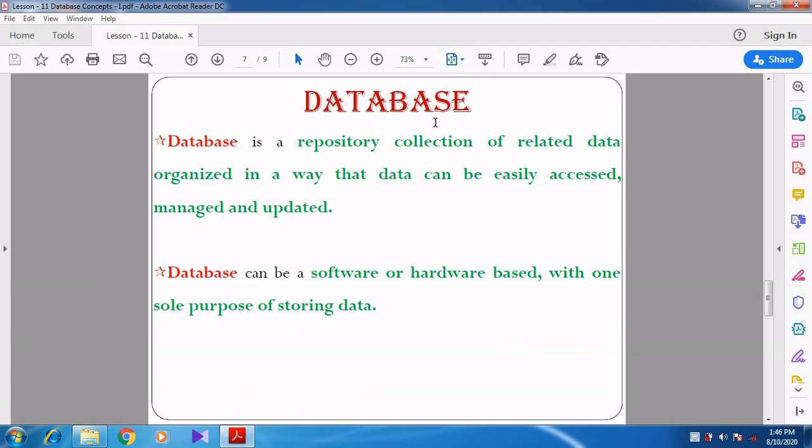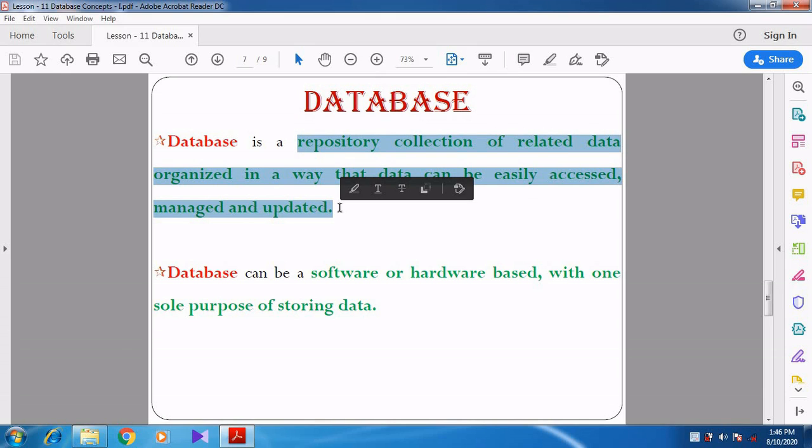Right. Now they are giving the definition of database. What is a database? A database is a repository, a collection of related data, organized in a way that data can be easily accessed, managed and updated. So what is meant by repository? A huge collection. Repository in the sense, it's a huge collection of related data.